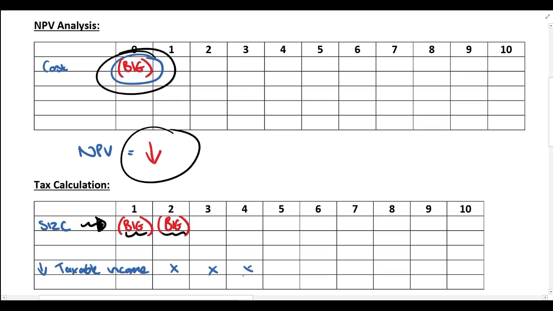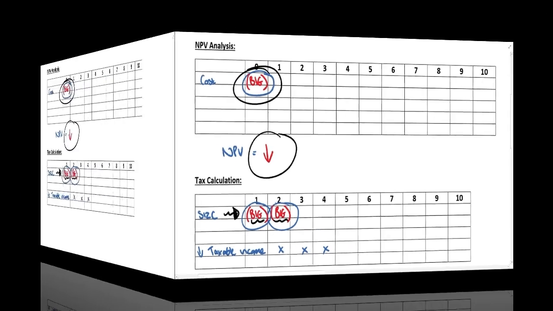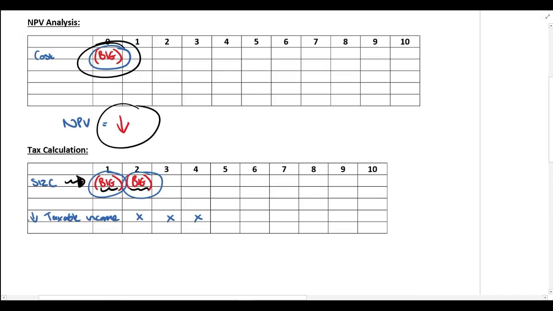So the taxable income over here is going to be less. So we are going to take that taxable income and multiply it by 28% to get the tax cash flow, which we are going to include in the NPV analysis above.